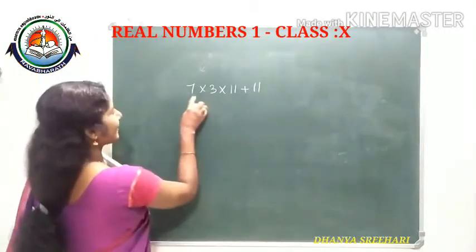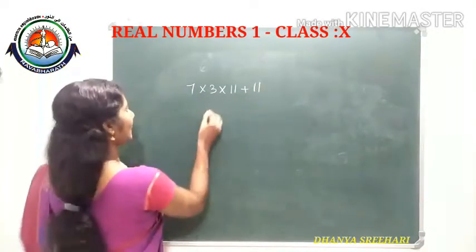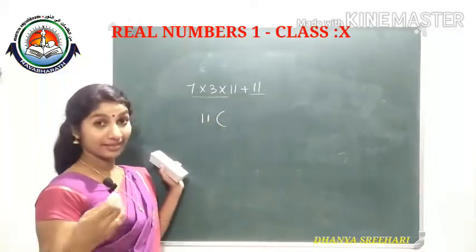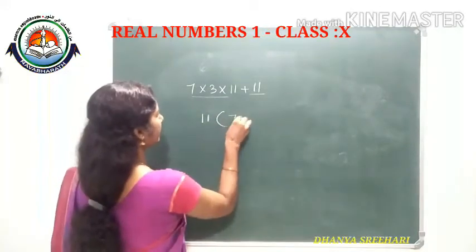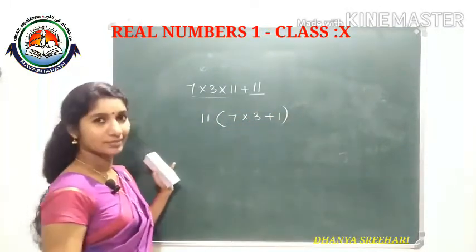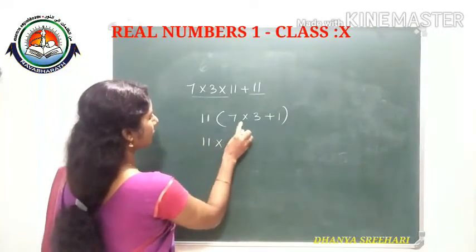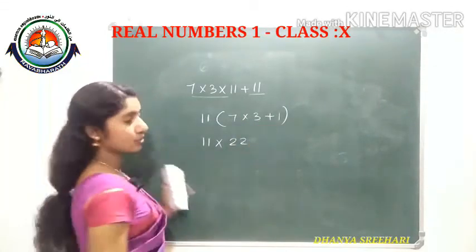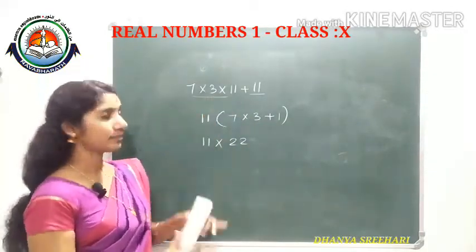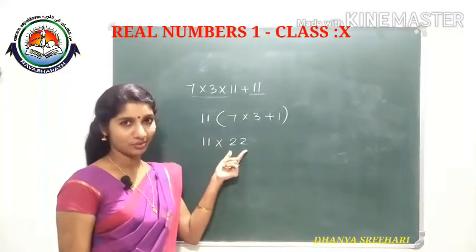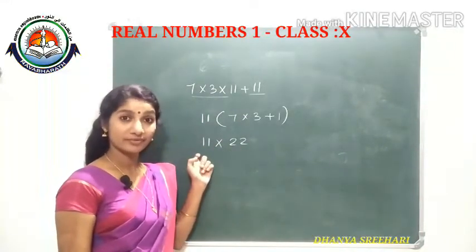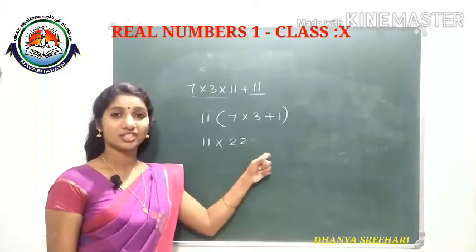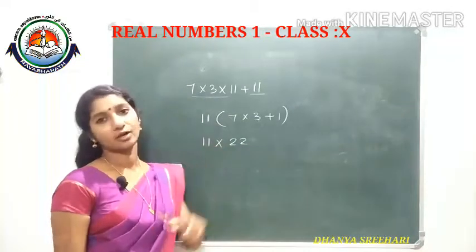Okay. Then see, 7 into 3 into 11 plus 11. See, I am doing it like this. Two terms are there, so 11 is a common factor in both terms. So I am taking it outside: 11 into (7 into 3 plus 1). It is possible. 7 into 3 plus 1 is 21 plus 1, 22. So the given number can be expressed as 11 into something, no? So 11 is a proper factor of it, or you can factorize further, 2 into 11. So prime factorization is possible. That's why it is a composite number.